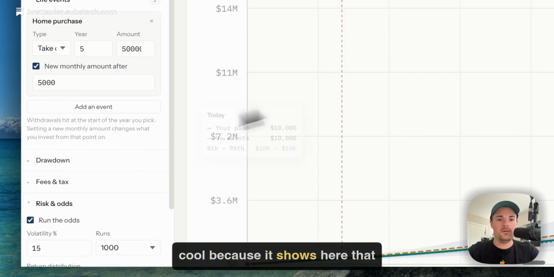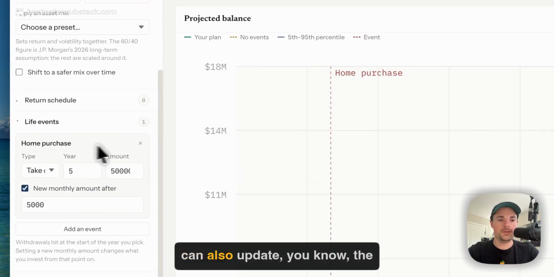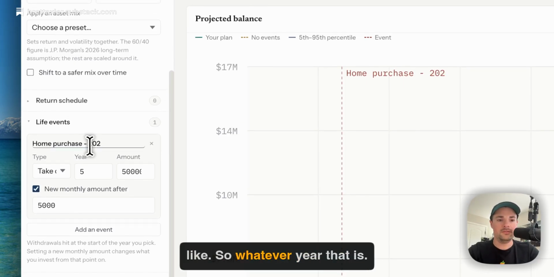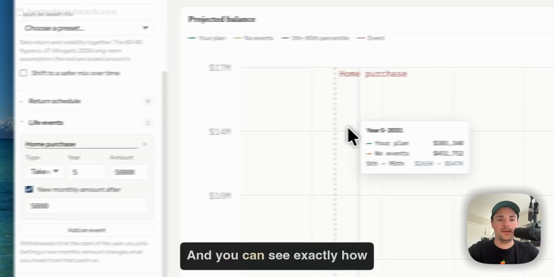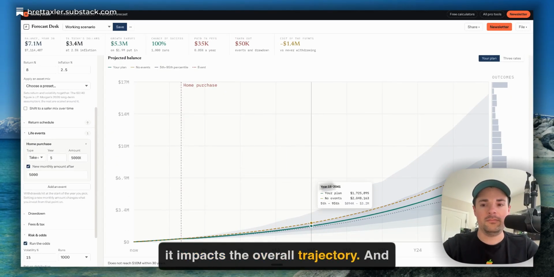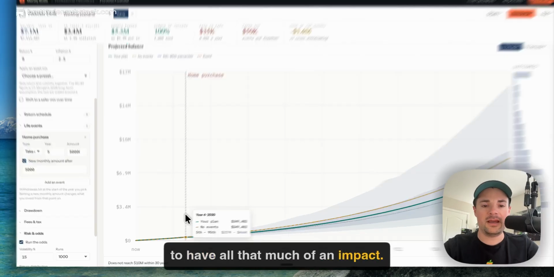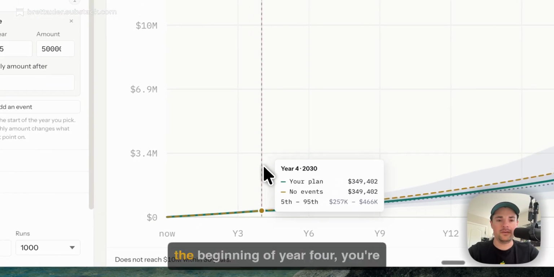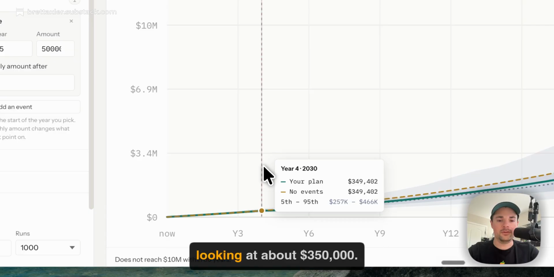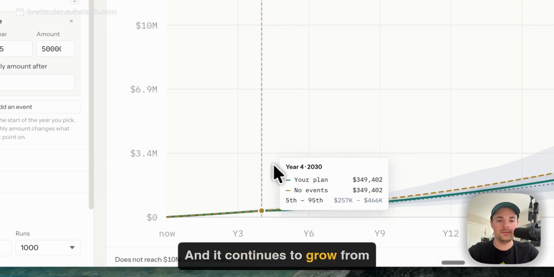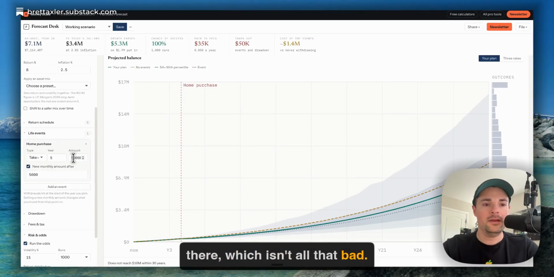It's cool because it shows here that this is your home purchase. You can also update the naming of this if you would like, so whatever year that is. And you can see exactly how it impacts the overall trajectory. In the beginning, it doesn't seem to have all that much of an impact. It looks like at the beginning of year 4, you're looking at about $350,000, and it continues to grow from there, which isn't all that bad.